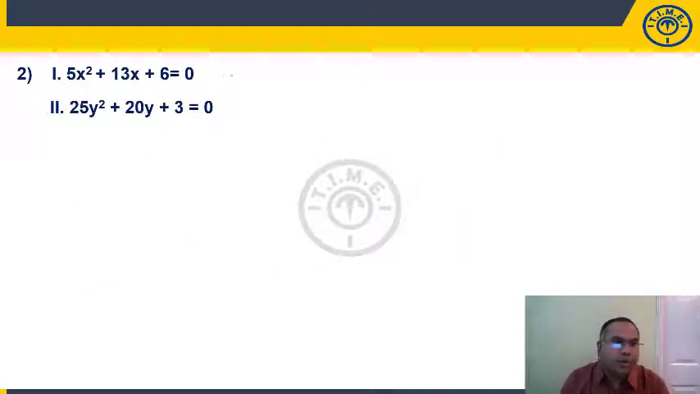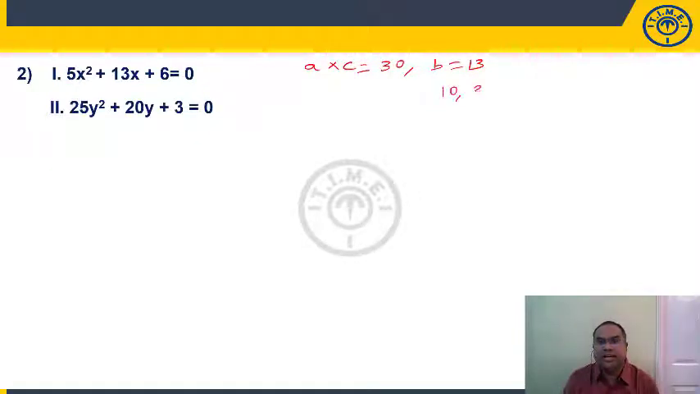Question number 2. Again we have a quadratic equation. So you take first equation, 5x square plus 13x plus 6 is equal to 0. So how much is A into C? 5 into 6, 30. What is my B value? 13. Now write B as sum of two numbers because A into C is positive. We can write this as 10 and 3. What is 10 plus 3? 13. 10 into 3, 30.